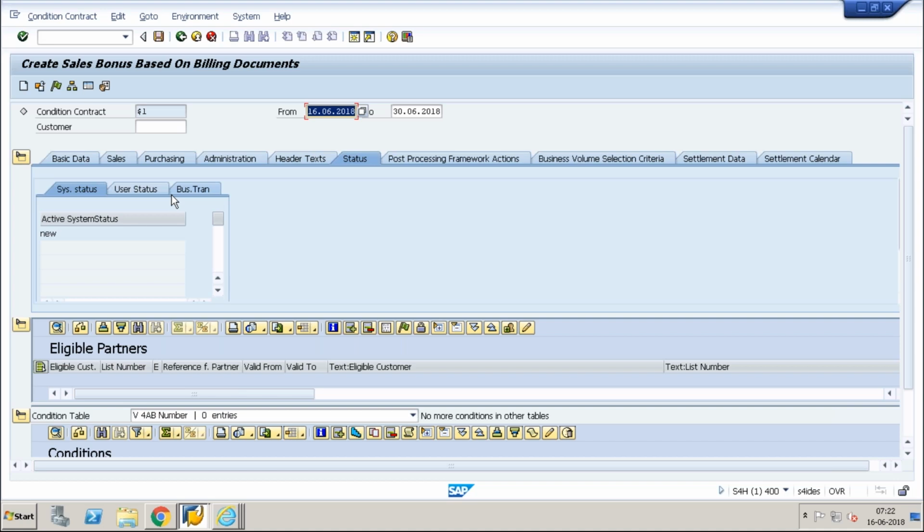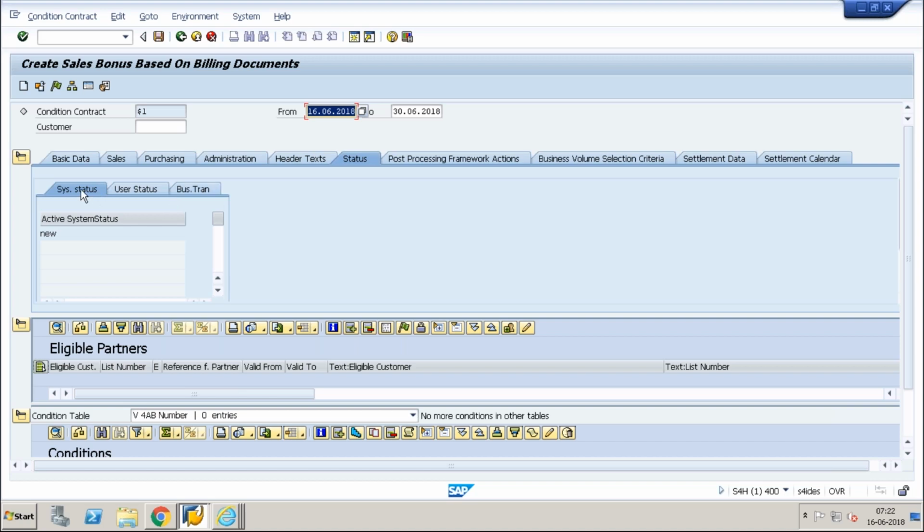So status: the condition contract we have created, but when should it be applicable? Today I created a condition contract, but I want this to be applicable from the next month onwards. I kept my master data ready, but it is not to be effective from this June month. Maybe I want it from July onwards, but I kept all my data ready beforehand. So how do you tell the system that it should be applicable only from July? Here we have release strategies or release. And certain user status is also related to this.